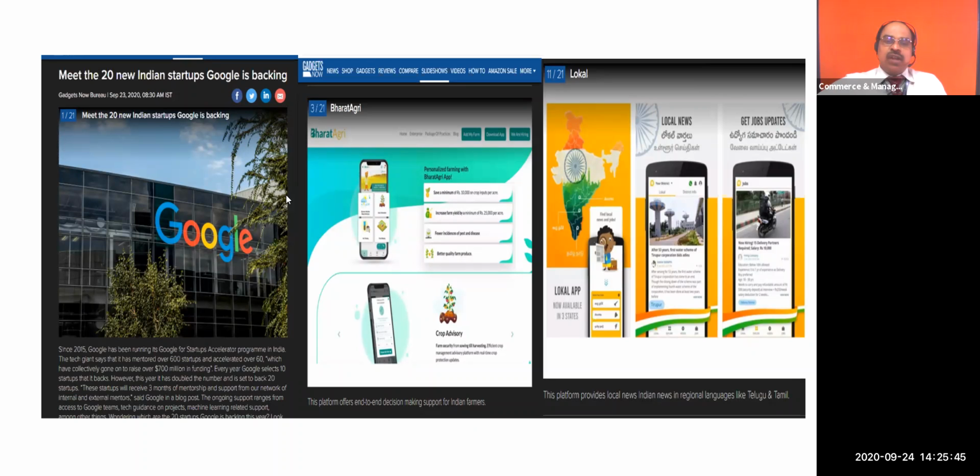Out of that, one sector is agriculture. Another one, they classified into local. In agriculture, one group of students created an app for agriculturists in regional languages. They identified 28 languages in India, not only 16.